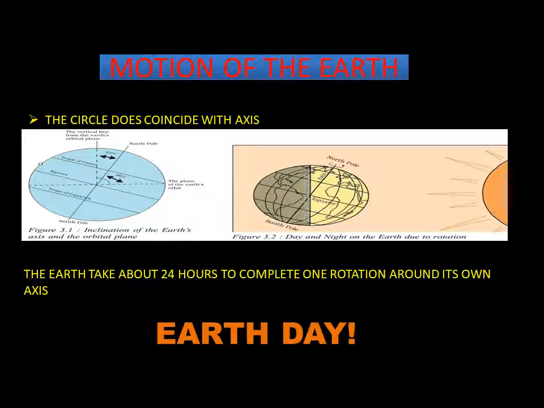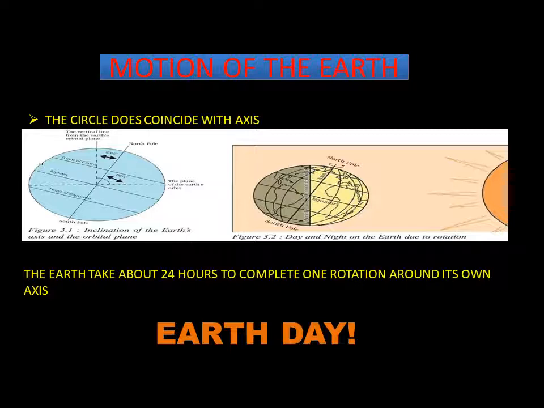In one day, 24 hours. So in 1/4 day, you have 6 hours. Add 6 hours 4 times, we'll get 1 day, 24 hours again. So what happens, for 3 years you have 365 days, and you add the 6 hours, and every 4th year you have a leap year where you increase the day by 1. You have 366 days. When we calculate a leap year, it should be divisible by 4. If it is a century year, it should be divisible by 400, that is the way we can calculate whether the year is a leap year or not. So leap year, you have 366 days, normal year 365 days. So this is the basic phenomenon of revolution.